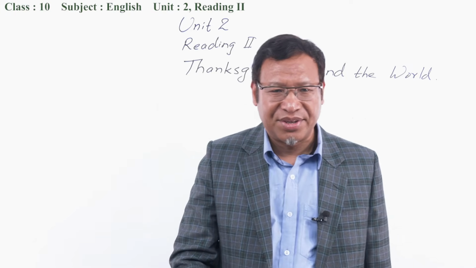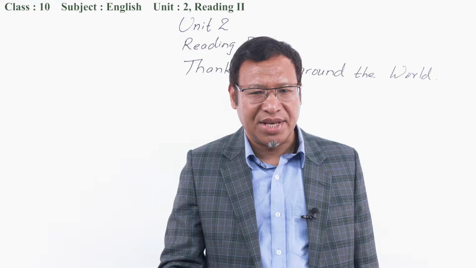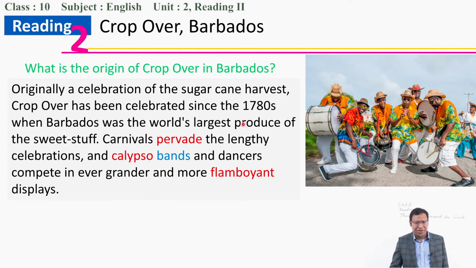So a lot of things happen there. What is the origin? The origin is a celebration of the sugarcane harvest. Sugarcane has been celebrated since the 1780s, when Barbados was the world's largest producer of the sweet stuff. So it originated when Barbados became the largest producer, and they became happy, and in order to thank for the largest harvest of the sugarcane, they began the Thanksgiving.